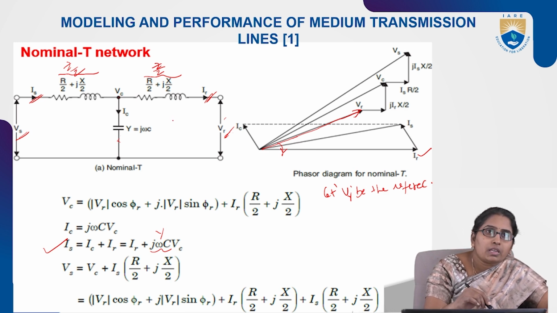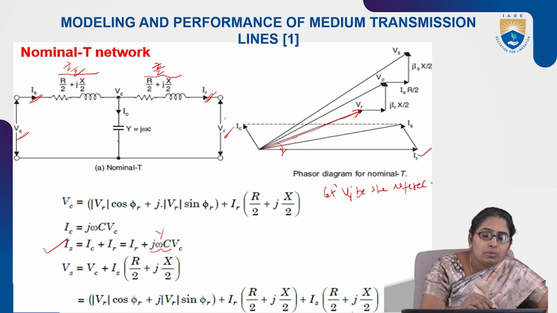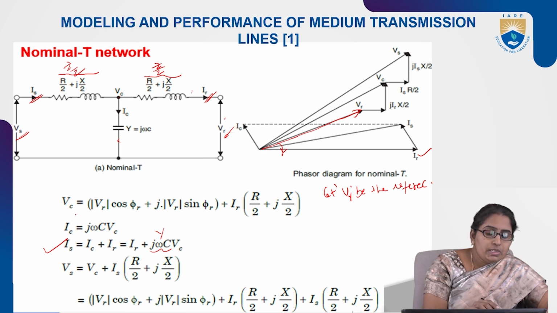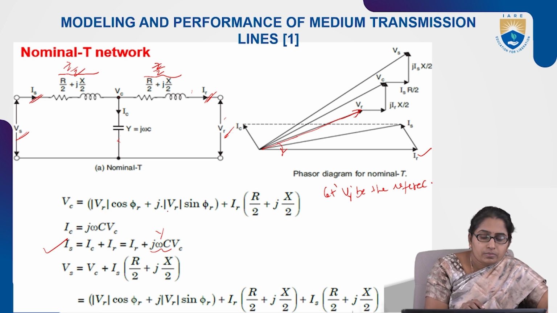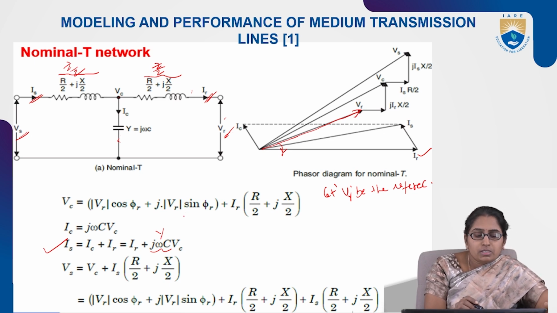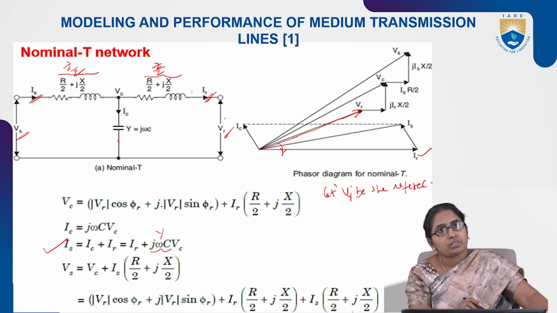From the circuit again, VC is given by the voltage drop across this plus VR. So VC is given by IR into Z by 2 plus VR. So that is how we get the IS equation first.